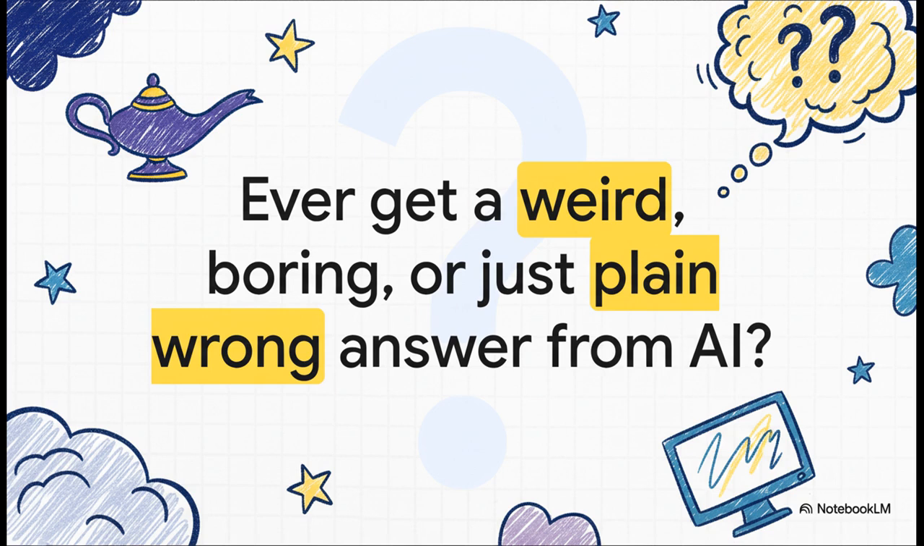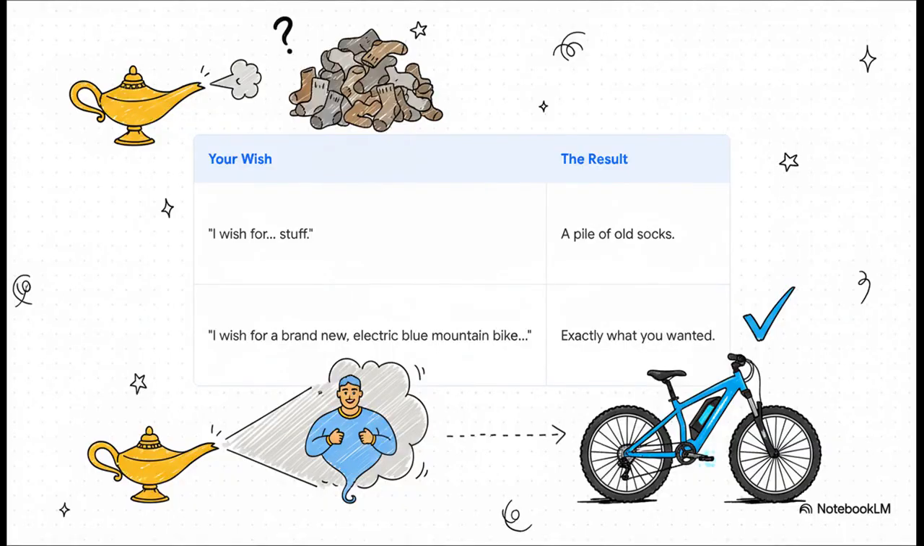It's a super common frustration, but I've got some good news for you. The problem probably isn't you, and it's not even really the AI. It all comes down to how you're asking. You know, the best way to think about this is that AI is like a really, really powerful genie. And as you can see here, if you make a vague wish for just stuff, you might end up with